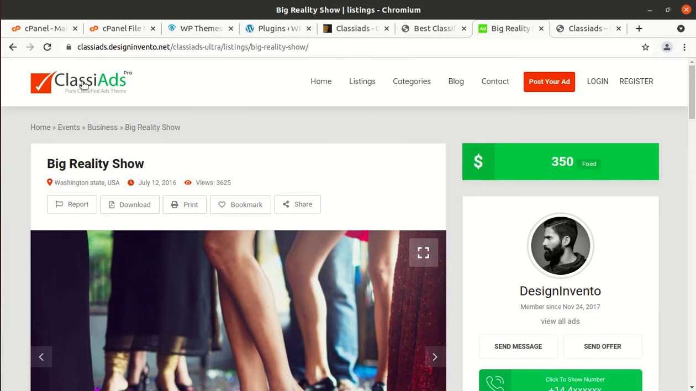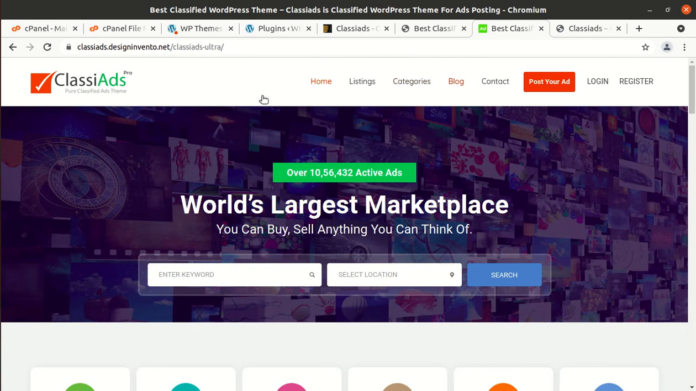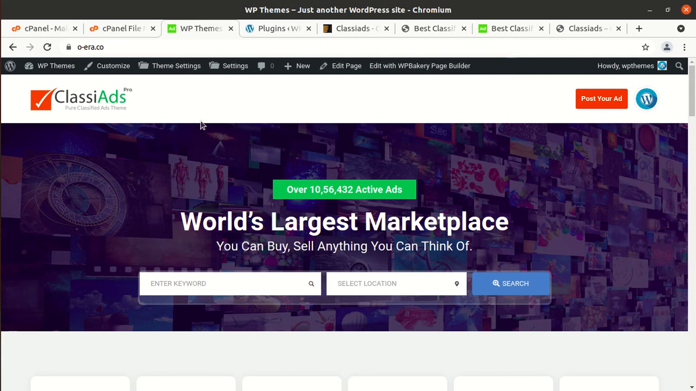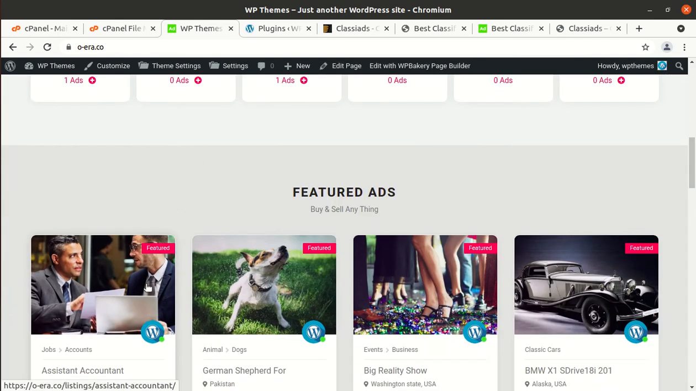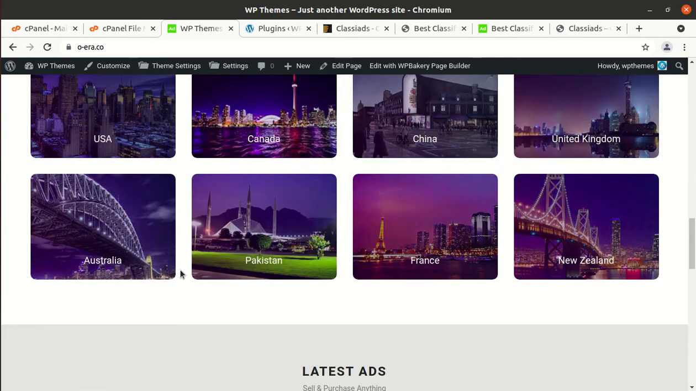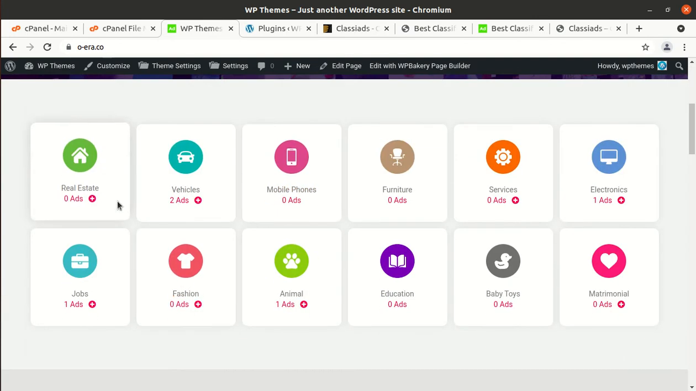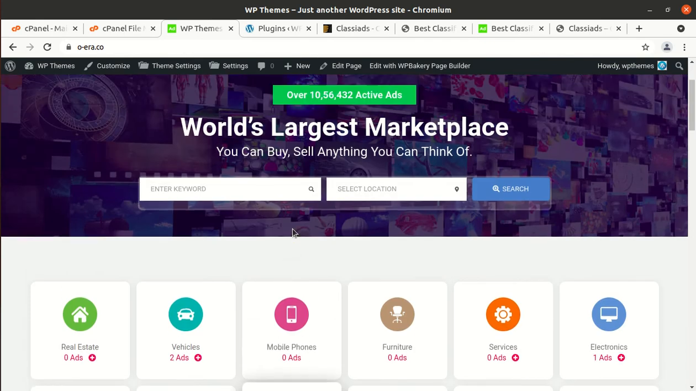And let us compare with the demo website. This is the demo website, and this is our website. Okay, so Google Map API is required. So definitely a Classified Ads website needs a map function, and the Google Map API is required for that, and you need to create the Google Map API separately because it is a paid activity and it cannot be bundled with the theme.